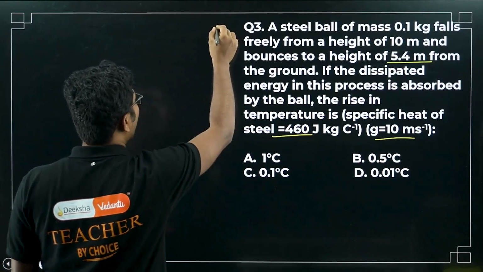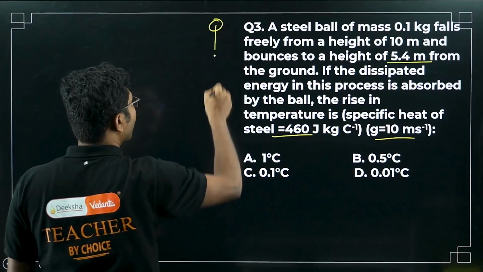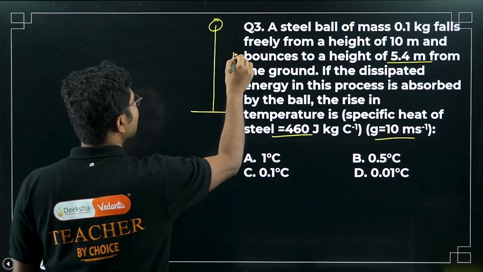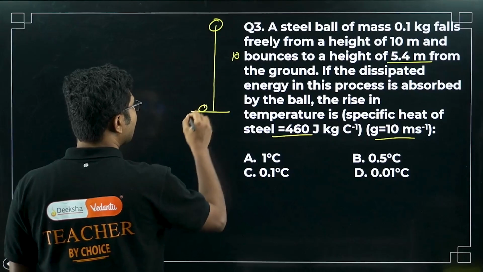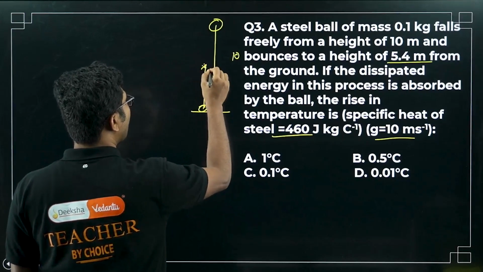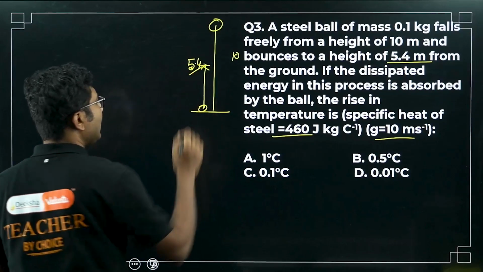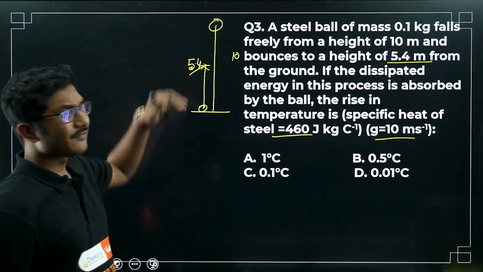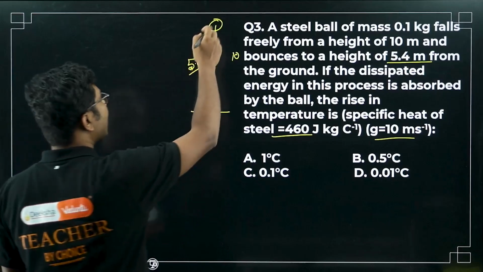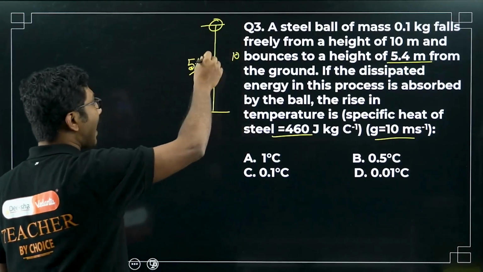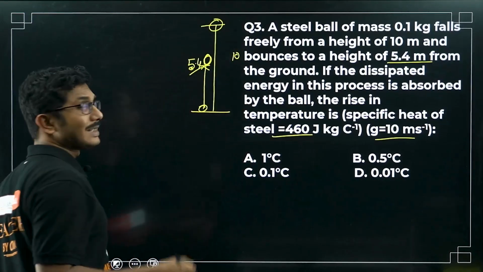So what is the problem? First understand the problem. You are dropping a ball from a height of 10 meters. After colliding with the ground, it is going up to a height of 5.4 meter. So this is the height it is reaching after bouncing. The rest of the energy is getting absorbed by the ball itself. What is the rest of the energy?